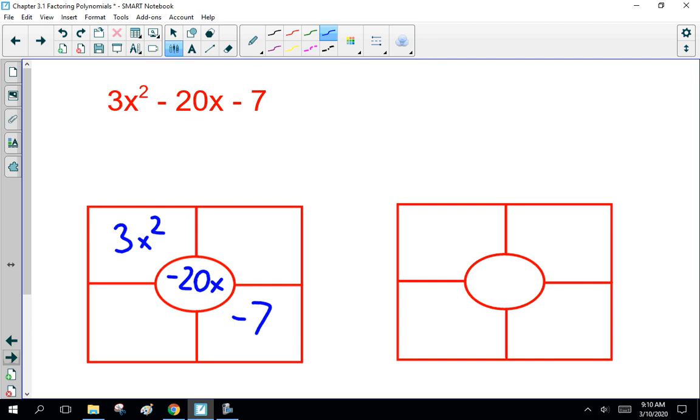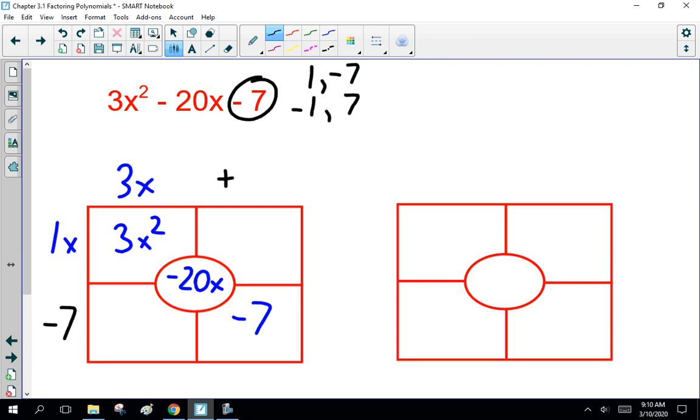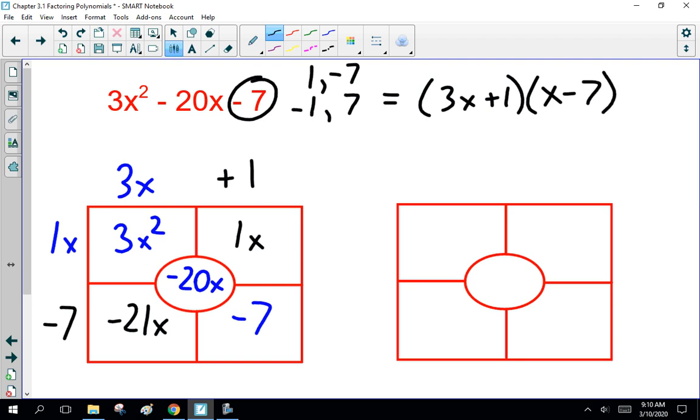All right, welcome back. So, factors of 3x squared are 3x and 1x. Now the factors of minus 7 are 1 and minus 7, or minus 1 and 7. I'm going to try minus 7 and plus 1. So I'm sitting here doing this in my head, looking at the options. I'm going 1x minus 21x. Ooh, got it! 3x plus 1, x minus 7.